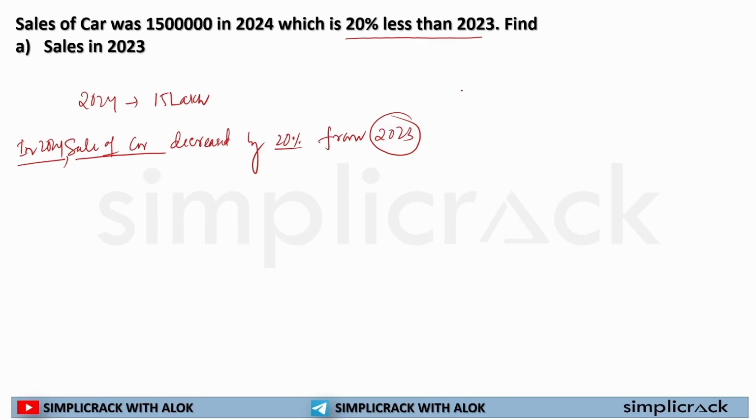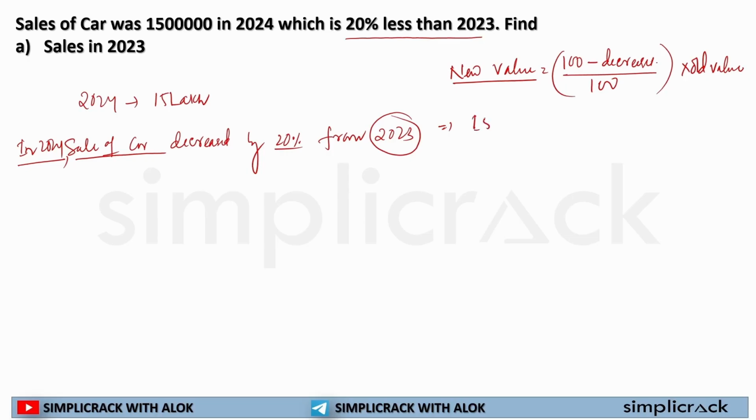So if something is getting decreased, the new value will be what? 100 minus decrease percentage divided by 100 multiplied by old value. Here the old value, that is 2023 sales, is unknown. In 2024 the sale was 15 lakh.